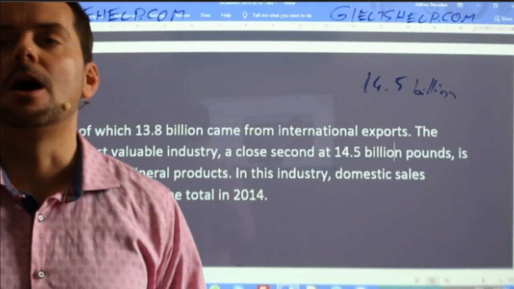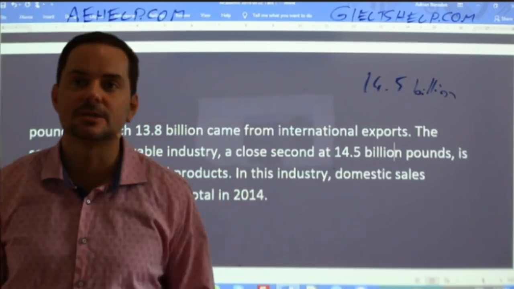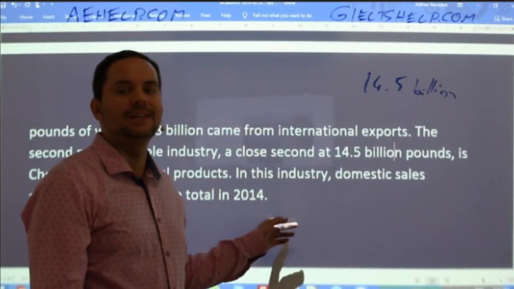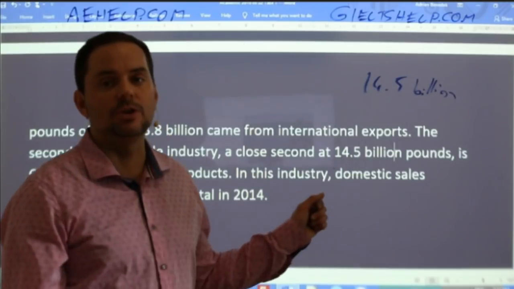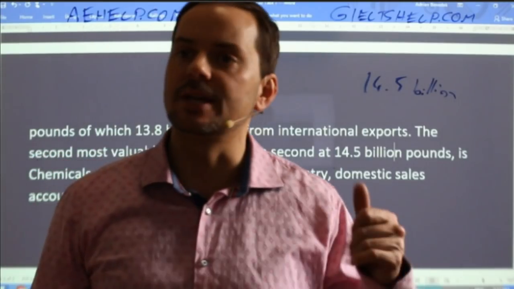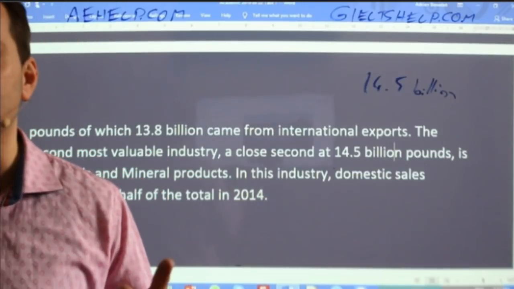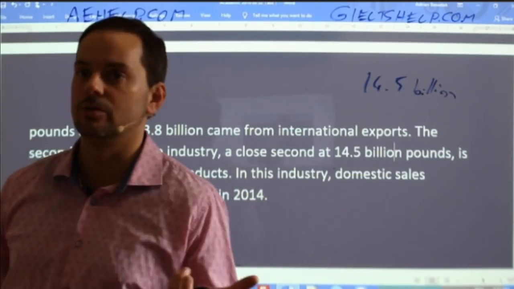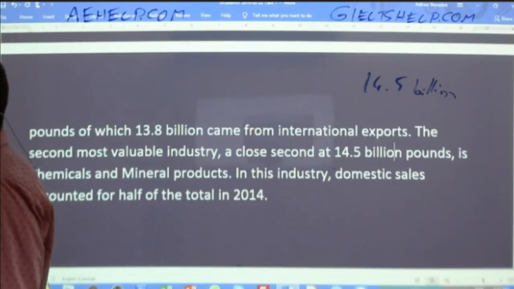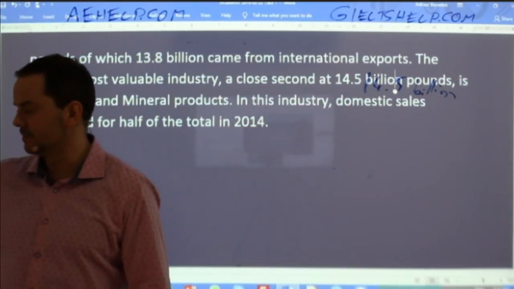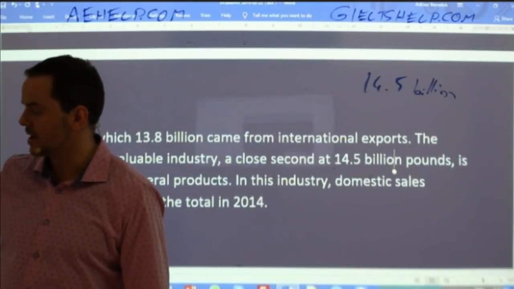Okay. Pachu, I'm using present tense because I'm referring to the graph, not the actual year. Okay, when you're referring to the graph, you're staying in the present tense because you're generalizing the information. It's generally true. All right, that's a little bit tricky, but if you have a question about that, send me an email and I'll describe it more.